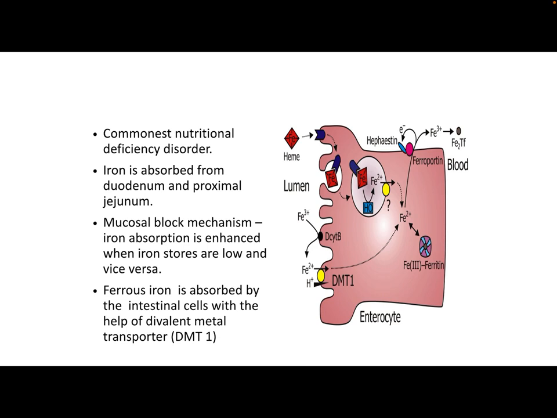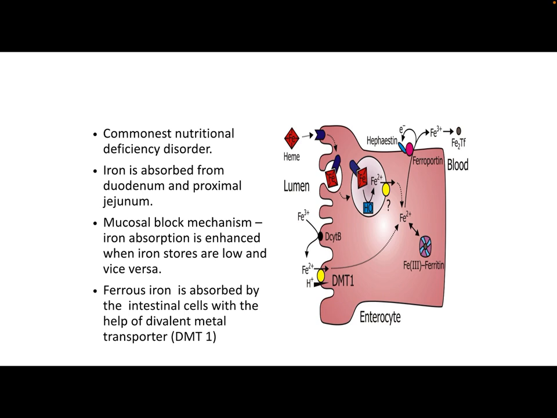Before going to the topic proper, I would like to discuss the normal iron metabolism in our body. Iron is absorbed from the duodenum and proximal jejunum, and during iron absorption, our body adopts a mechanism called the mucosal block mechanism. That is, iron absorption is enhanced when iron stores are low, while it is decreased when we have adequate iron stored in our body.